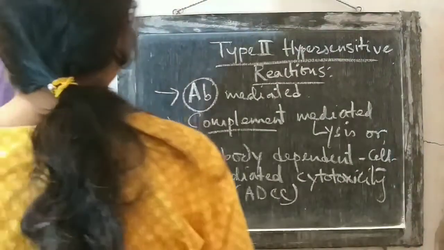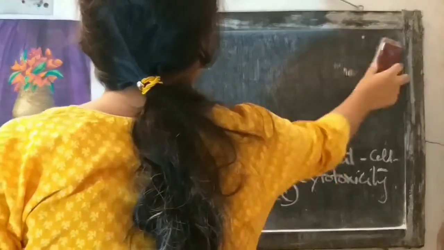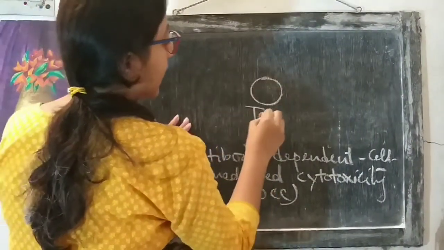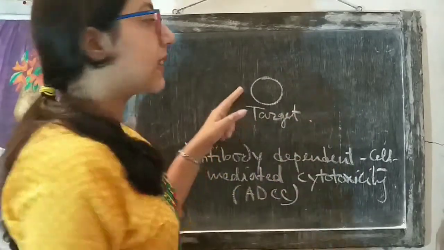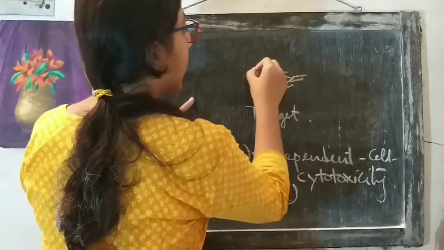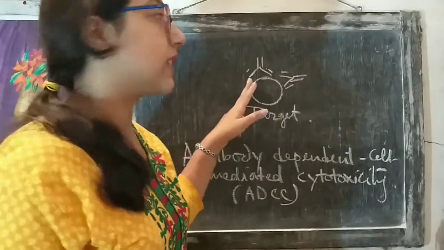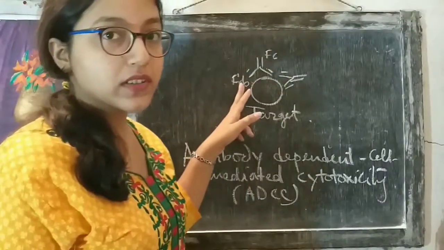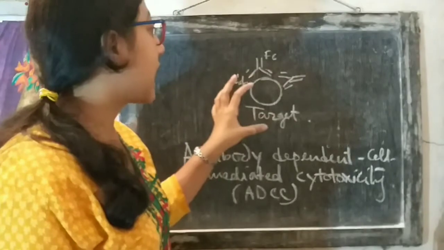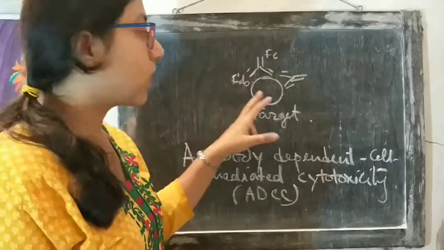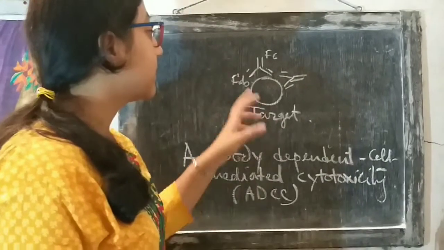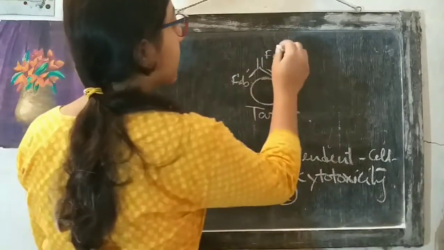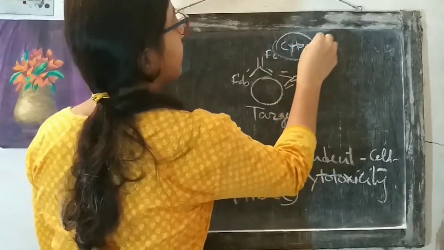In case of ADCC, what happens? This is the target cell. This target cell will be first coated with antibody. Antibody will come and bind with this target cell. And antibodies have Fc portion and Fab portions. These Fab portions will bind to the surface epitopes of the antigen on the surface of this target cell, and this Fc portion will bind with a cytotoxic cell. A cytotoxic cell will come and bind with this Fc portion.